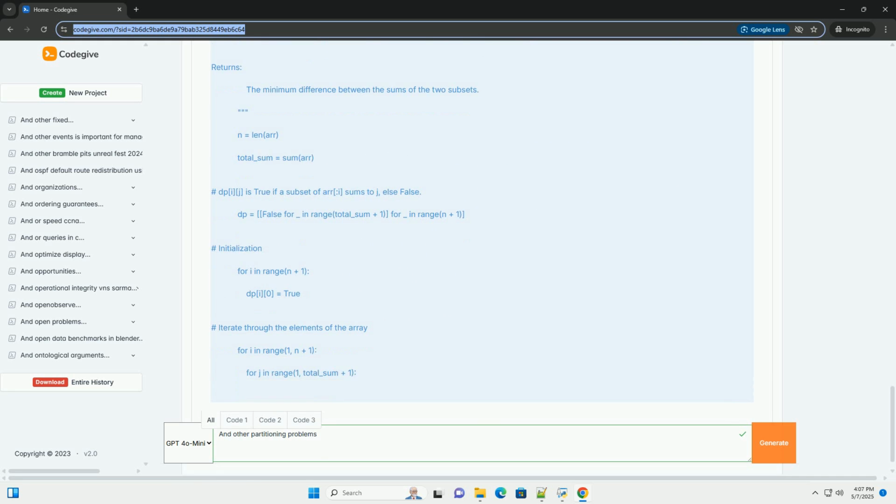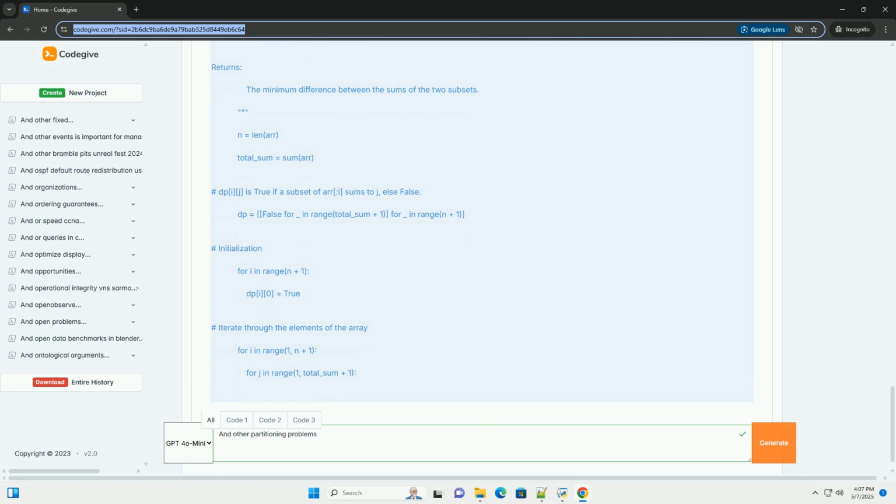Heuristics: when exact solutions are computationally infeasible, heuristics can be used to find good quality approximate solutions. Examples include simulated annealing, genetic algorithms, and tabu search. Integer programming: many partitioning problems can be formulated as integer programming problems and solved using solvers like CPLEX, Gurobi, or open-source solvers like CBC.